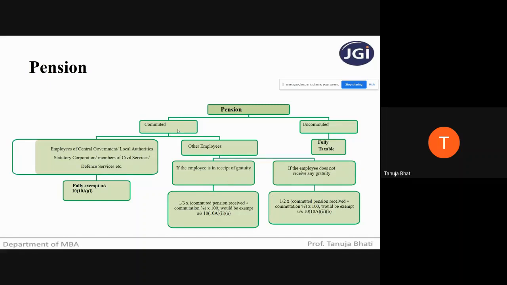Out of the commuted pension received, if he is an other employee and that employee is not receiving any gratuity, then what is the exemption you're going to give? Half of the commuted pension received divided by the commutation percentage into 100. Remember, in receipt of gratuity, 1/3; not in receipt of gratuity, half will be the exemption given. And in case of uncommuted pension, it will be fully taxable.